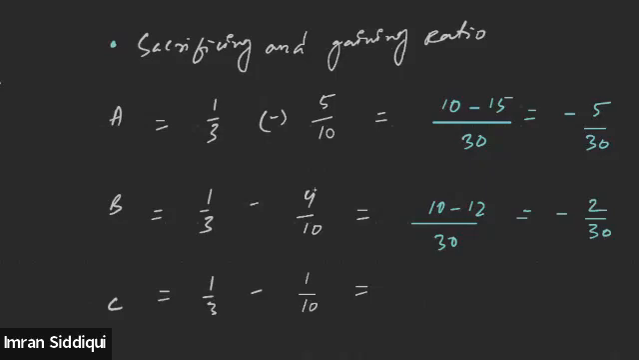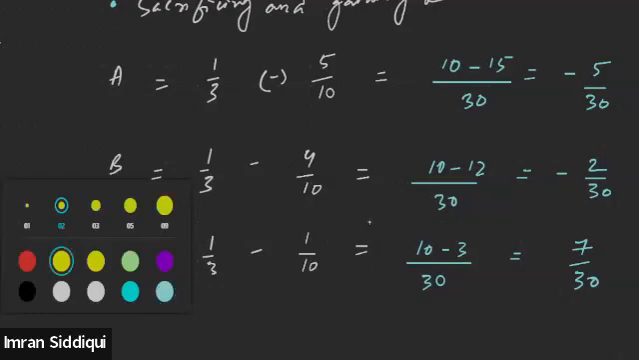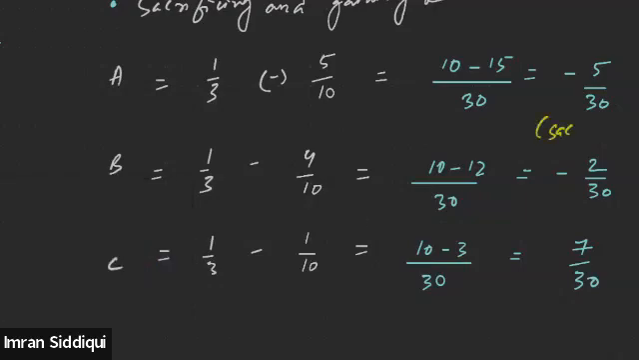Who is gaining? Only C must be gaining. So it will be 30, 10 minus 3. It is 7/30. Got it, everyone? This is the sacrificing share by A. This much has been sacrificed by B, and this is the gain of C. All right, everyone. Alexander, Kuchi, Hiba. Yes, sir.